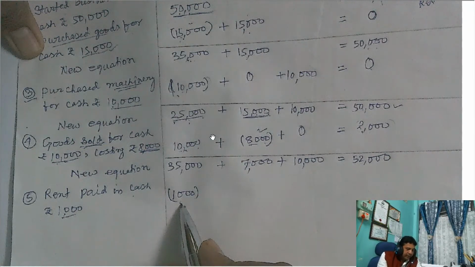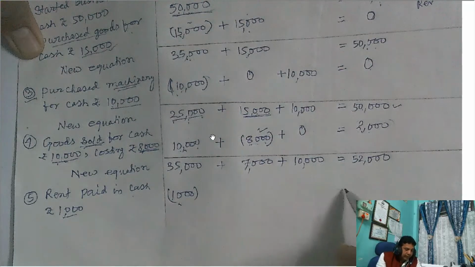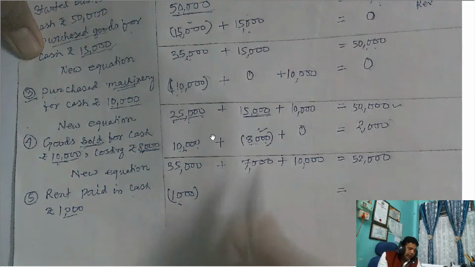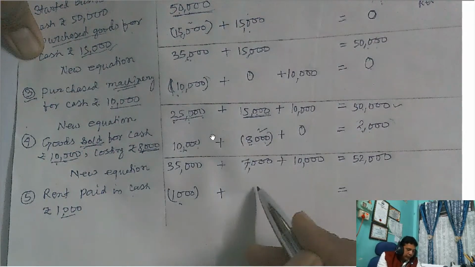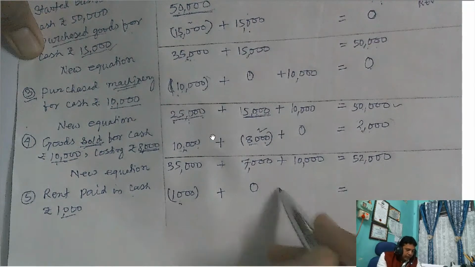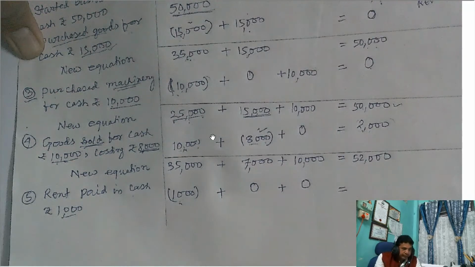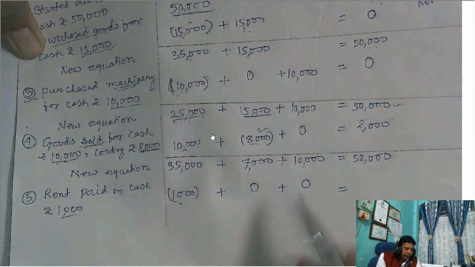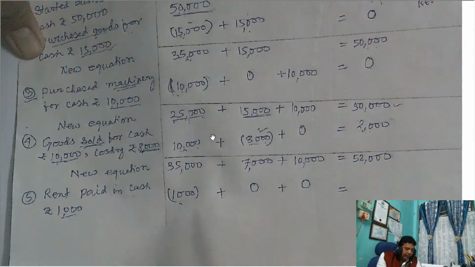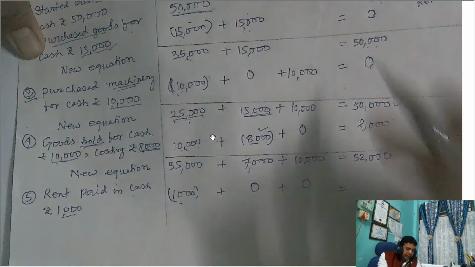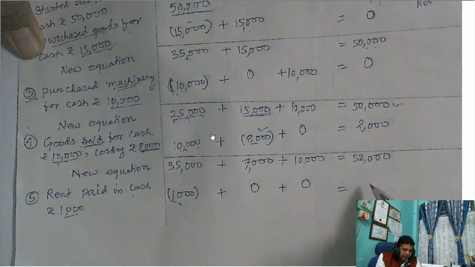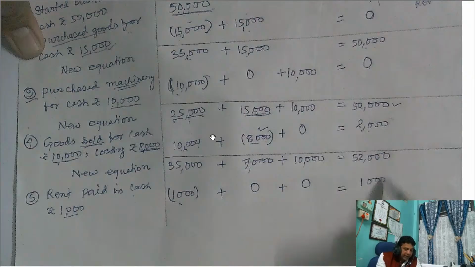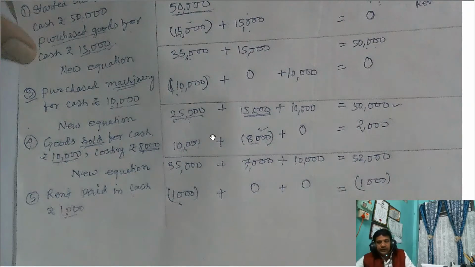So this is the one effect, and every transaction must have two effects. So the second effect would be capital. It is a rent paid, it is not goods sold, so no effect on stock, no effect on machinery. So zero. If the particular asset is not getting affected, then you put zero. So only two effects here, cash effect and capital effect. When rent is paid, it is a revenue expense, so in the accounting equation it is deducted from capital. So cash minus, capital minus.